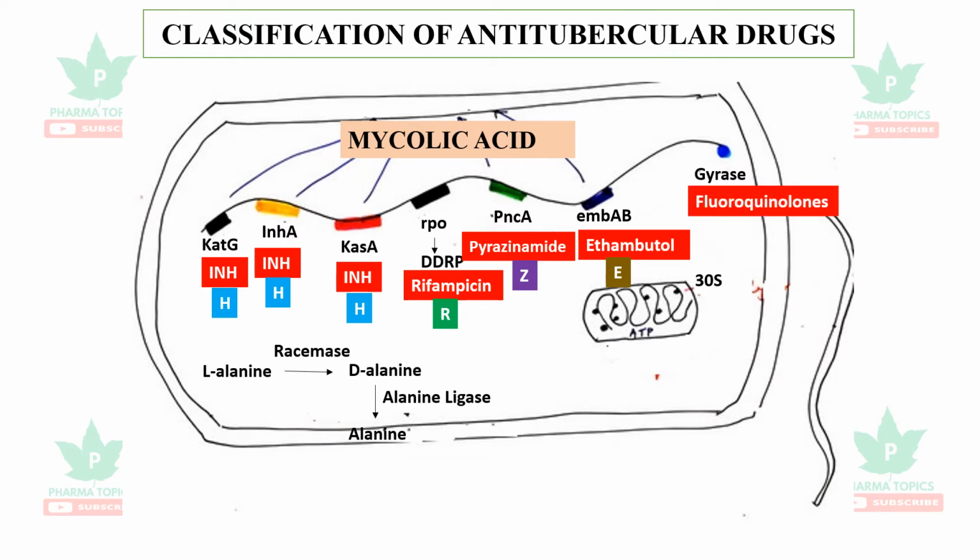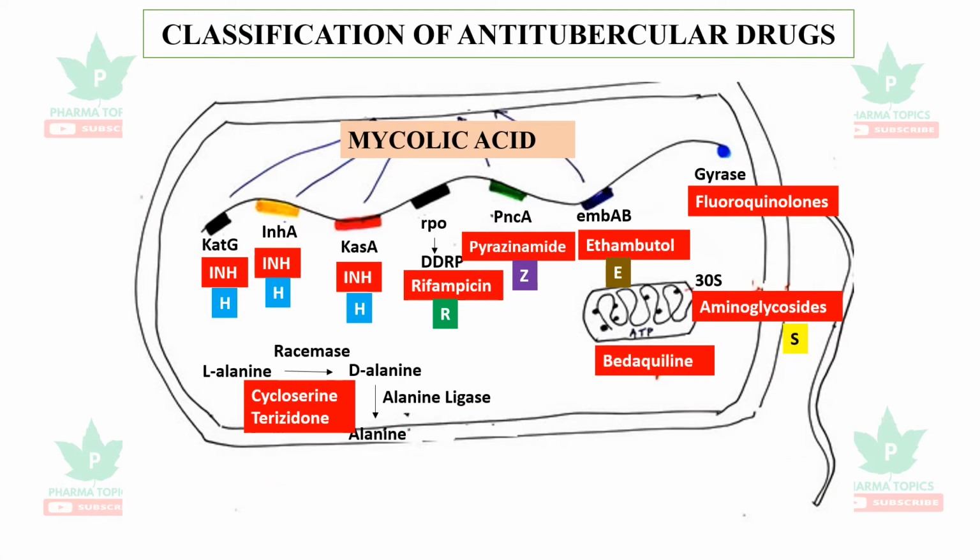The next drugs are fluoroquinolones, which are DNA gyrase inhibitors. And next are the ribosomal inhibitors, aminoglycosides. The last category of drugs are cycloserine and terizidone, which inhibit racemase and alanine ligase. So alanine incorporation into the mycolic acid is inhibited. And the newer drug is bedaquiline. It is the latest drug which has been introduced for tuberculosis. It deprives the cell of ATP and kills the cells.